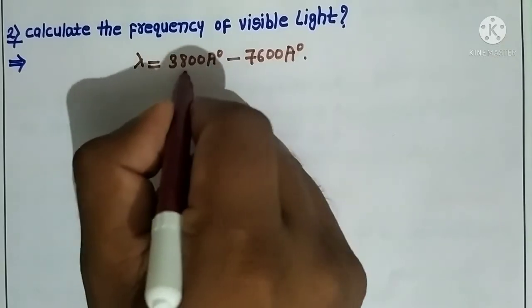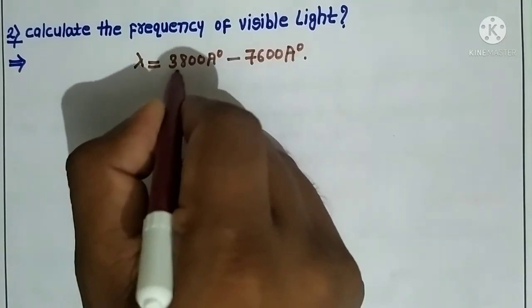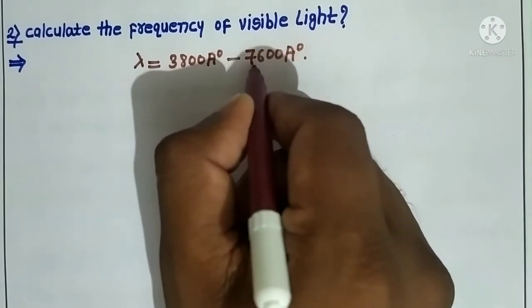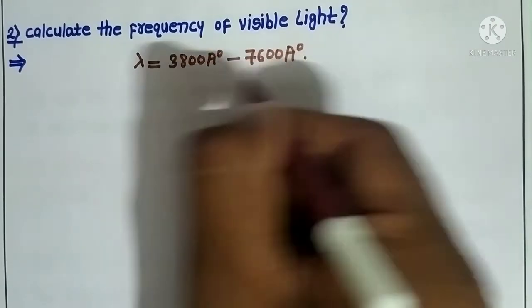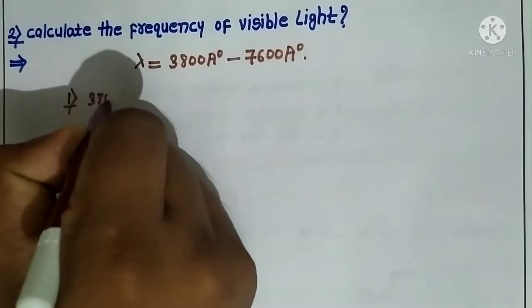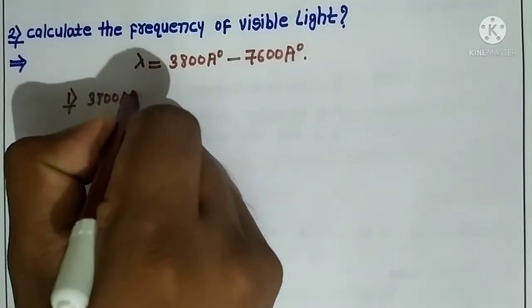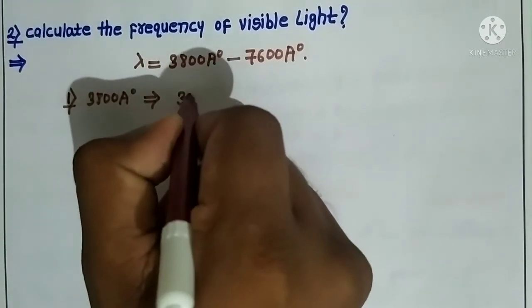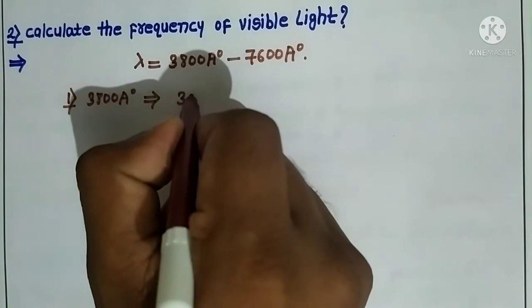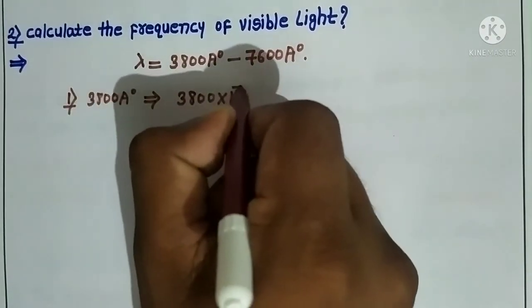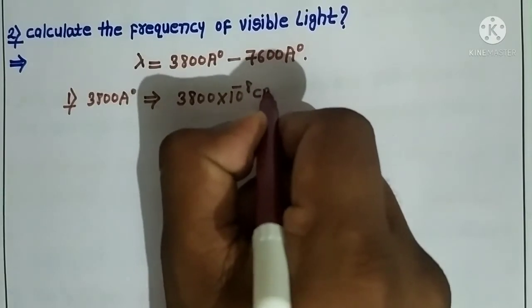First we calculate the frequency for the wavelength 3800 angstrom, then for the 7600 angstrom wavelength. The first one, 3800 angstrom, can be converted into centimeter: 3800 into 10 to the power of minus 8 centimeter.